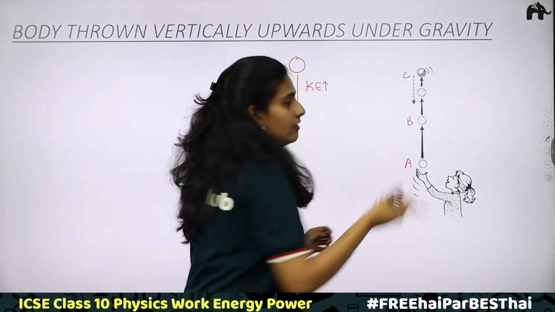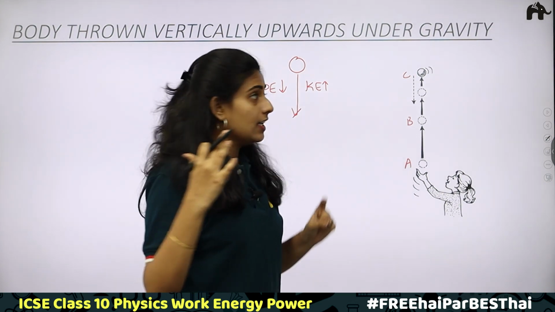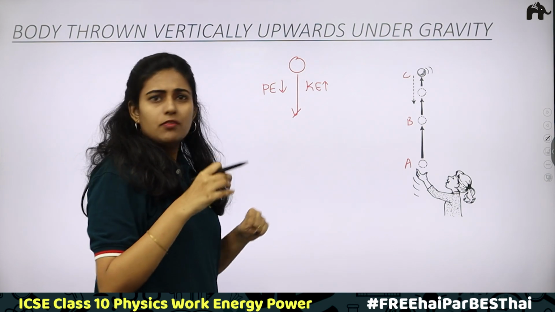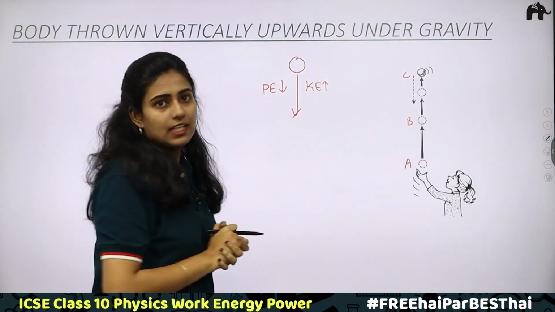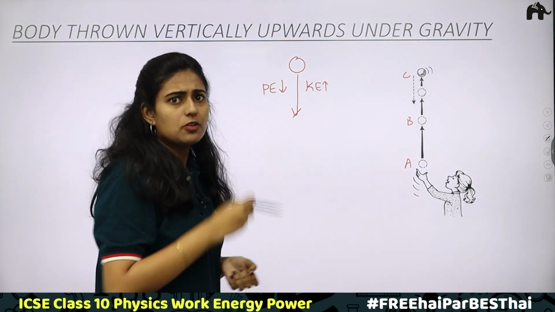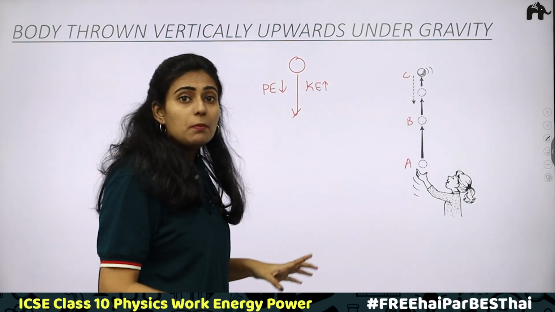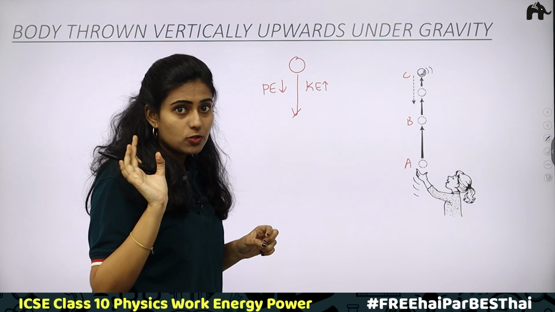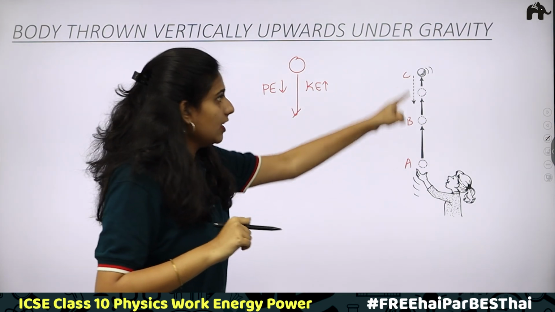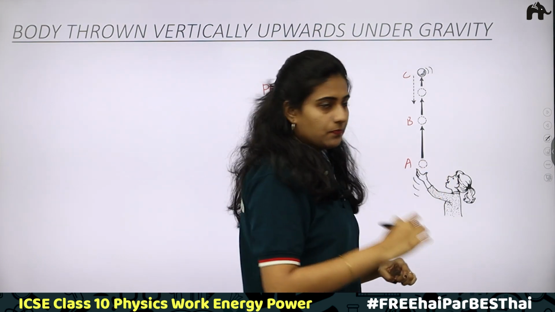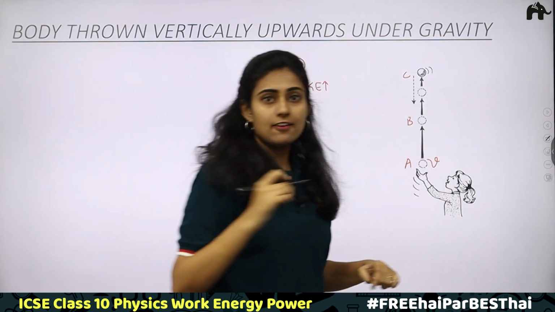Initially, consider the case when a ball is released from a height. We don't have to put any energy there; the velocity can be 0. We are just releasing it. But to throw a ball upwards, you should apply some force. There should be some velocity. Only then can it move upwards, otherwise it will fall down. So here there will be a velocity. We'll take the velocity as V.